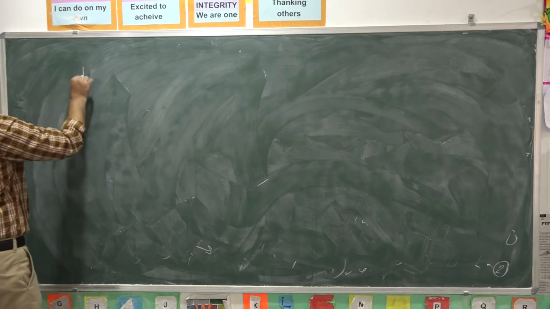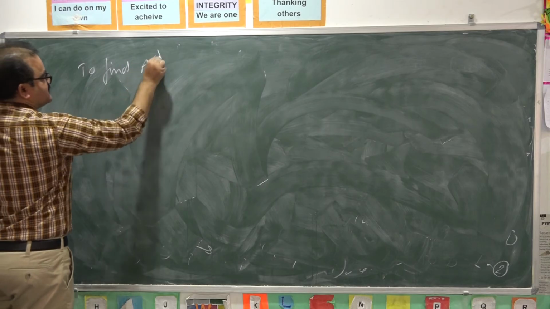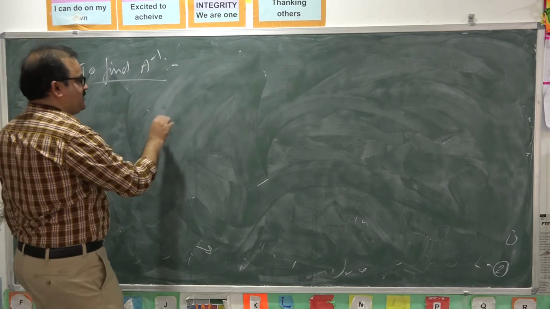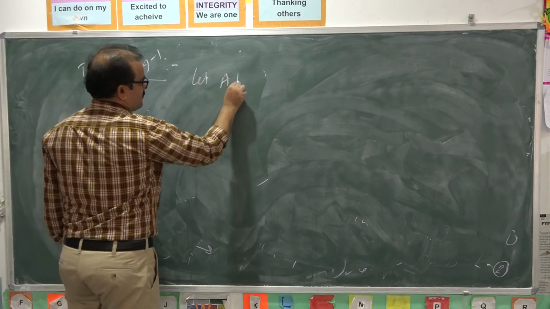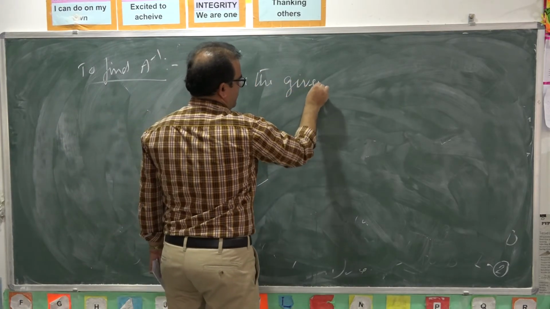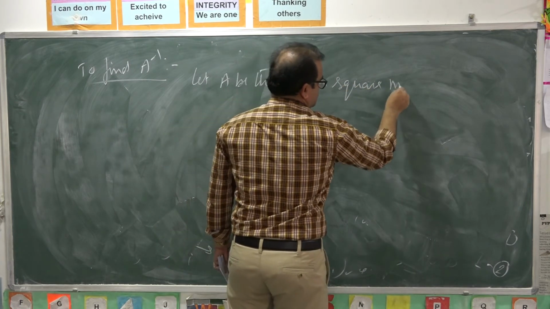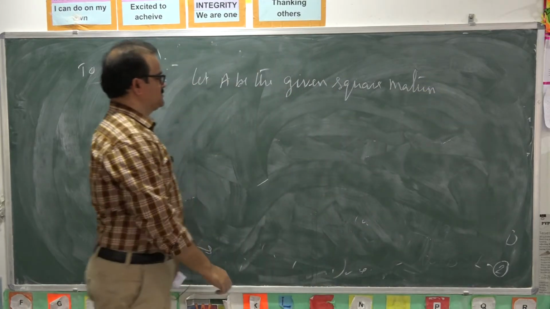We discuss how to find A inverse by using elementary row operations. Let A be the given square matrix.